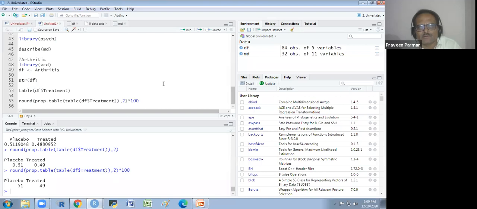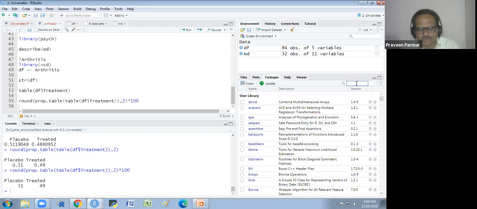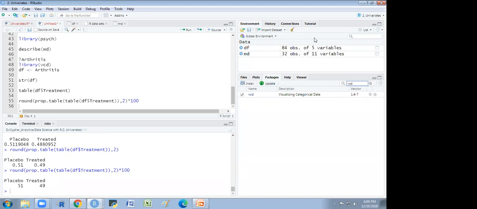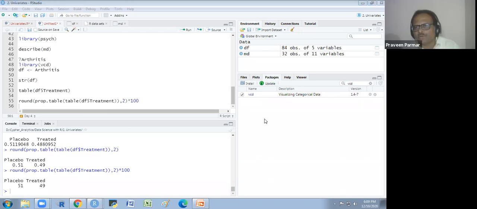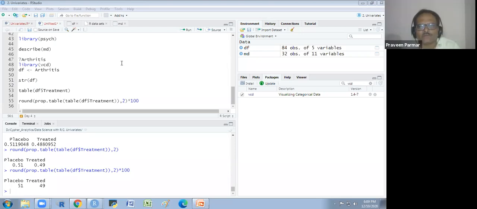I think you are... Like in the packages, I have VCD. Here you have searched VCD. Yes, I did, doctor. I installed that. So you click on here, and then you use the DF arthritis. Then you see whether it is working or not.